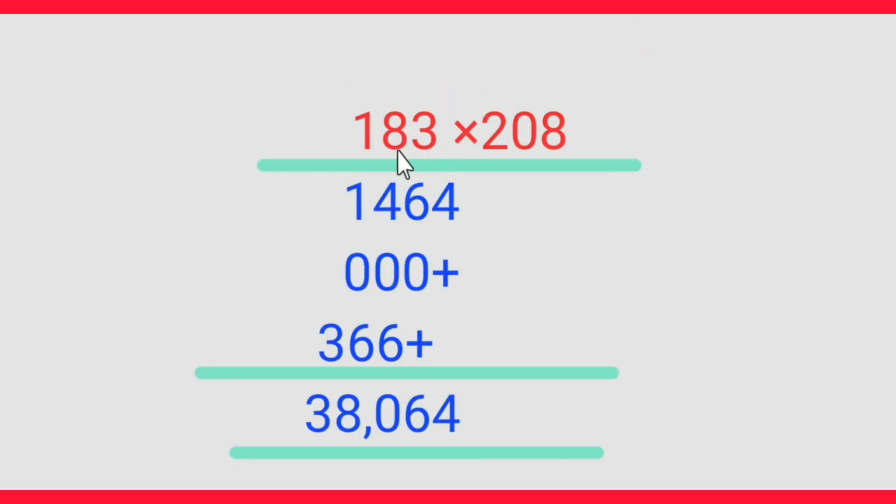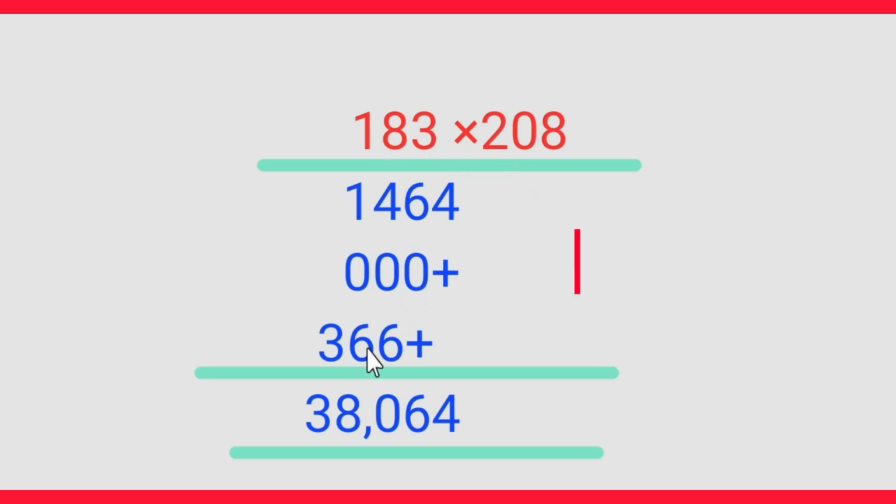Fourth question, 183 multiply by 208. 8 3s are 24, 4, 2 carry. 8 8s are 64 plus 2, 66, 6, 6 carry. 8 1s are 8, 8 plus 6, 14. 0 3s are 0, 0 8s are 0, 0 1s are 0.